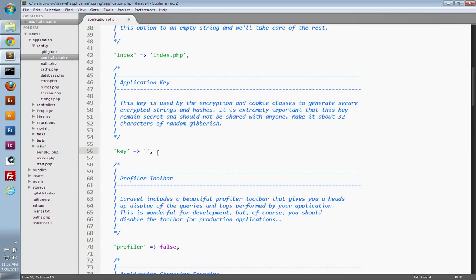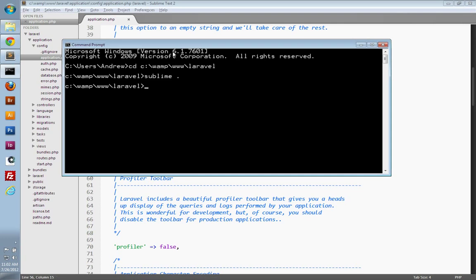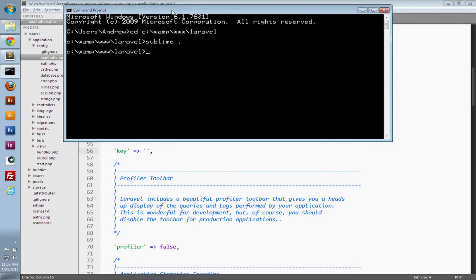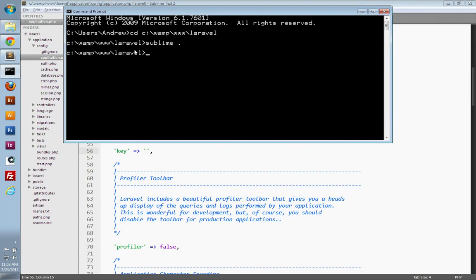So if you want to follow along, just make sure it's an empty string, save the file, and go to your command line prompt or your terminal, depending on your operating system, and then make sure you're inside of the root directory of the Laravel application. You can run php artisan key:generate and hit enter, and that will update your configuration with a new secure key.